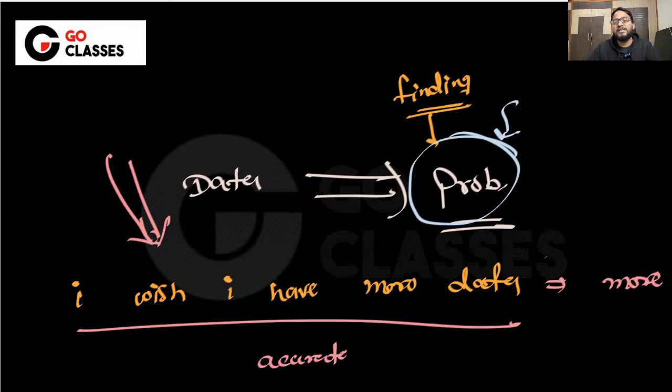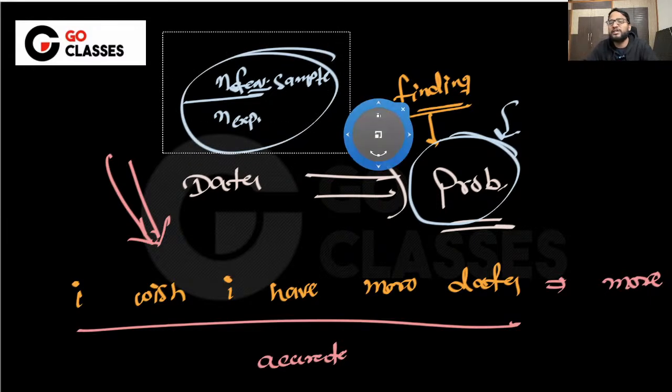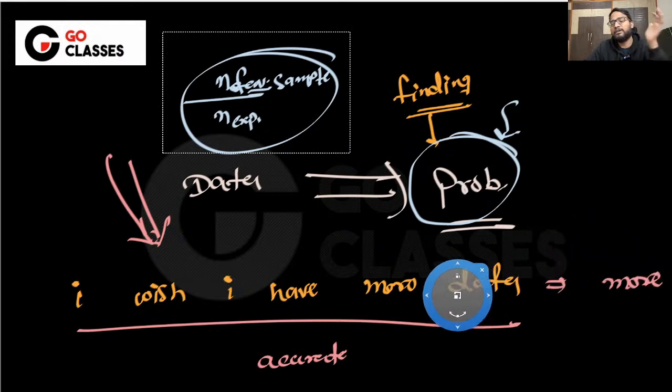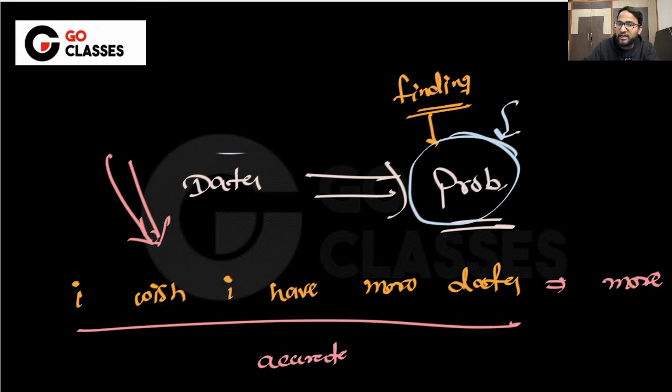right? I mean, this was a very simple prediction, which is the number of favorable samples divided by the number of total experiments. This was a very, very naive estimation that we were doing. But there are machine learning models which actually do the same thing, which means the whole of machine learning is just finding out probabilities, right? The whole of machine learning is boiling down to just one thing, which is predicting the probability. And the more data you have, the more accurately you can predict the probability. That's why companies are looking for your data, because they want to train their machine learning models more accurately. They want to predict the probabilities more accurately, right?